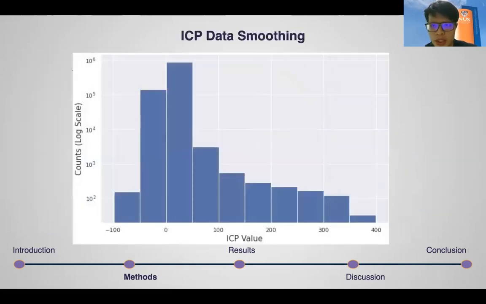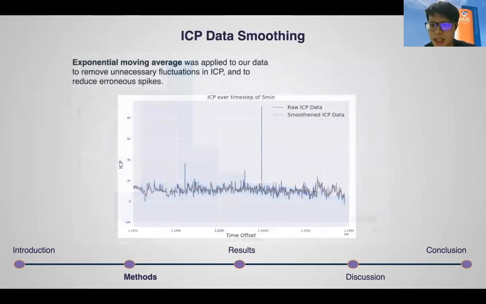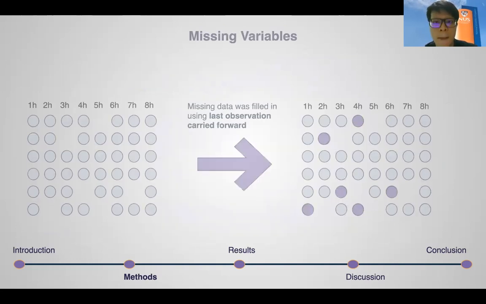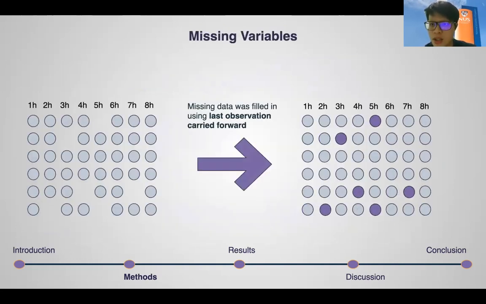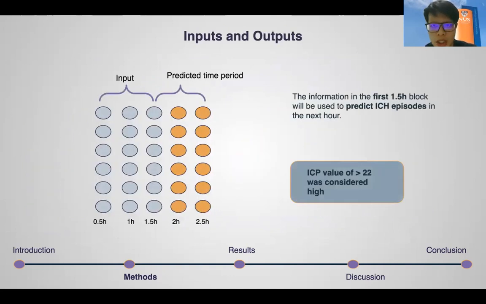In order to address the non-physiological spikes present in the ICP data, an exponential moving average was used to reduce data noise. Missing data points were filled in using the last observation carried forward. Information was modeled and analyzed in 1.5-hour blocks to predict the occurrence of intracranial hypertension within the nearest hour. An ICP reading of above 22 was considered significant. We will now be presenting our results.